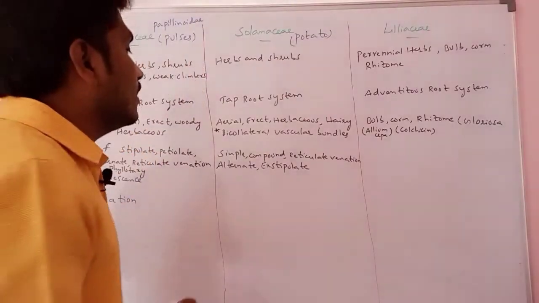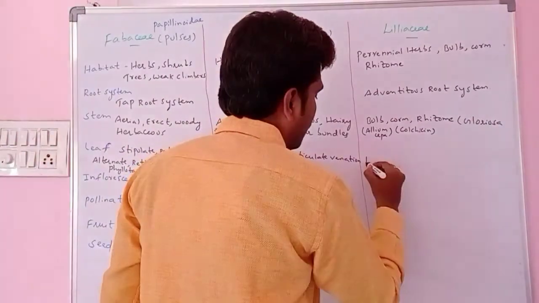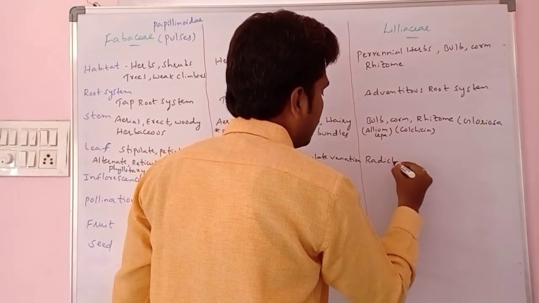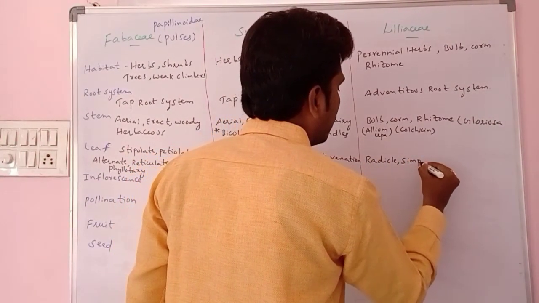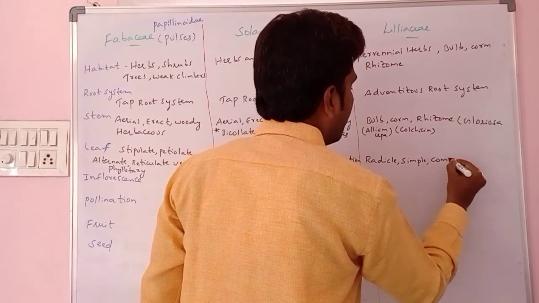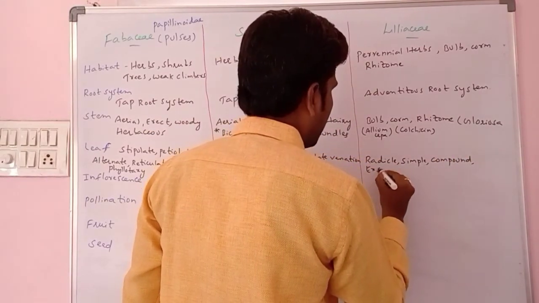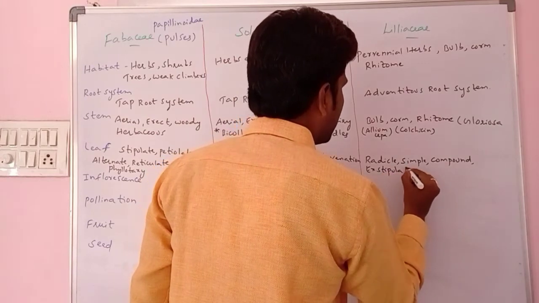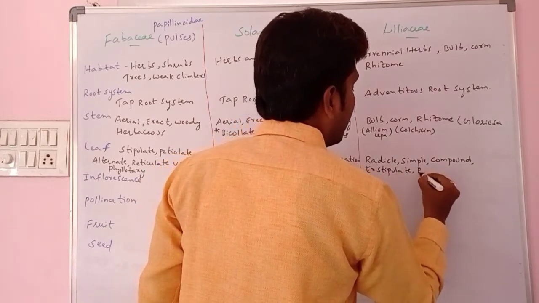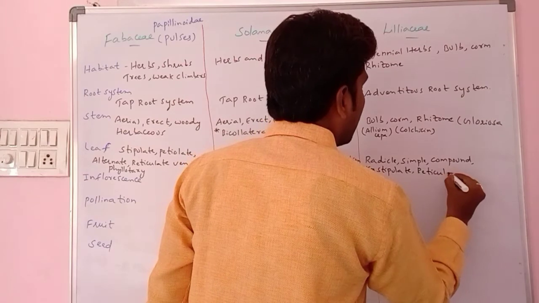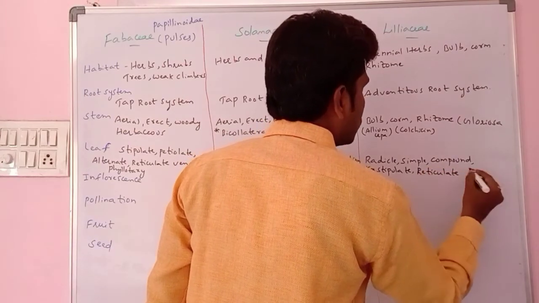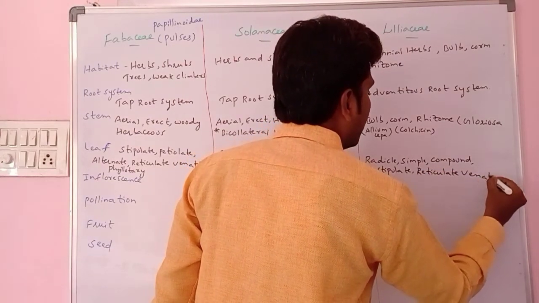Here also the leaf is radical type, then simple, compound, then exstipulate. And it also shows the reticulate venation. Liliaceae members also show the reticulate venation.